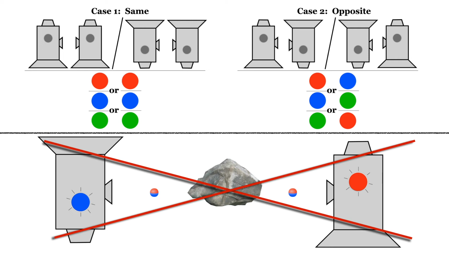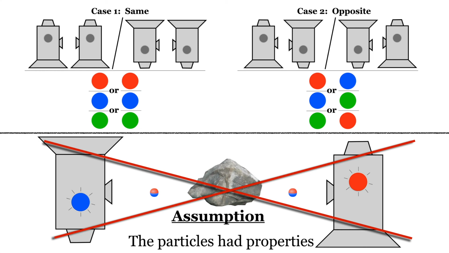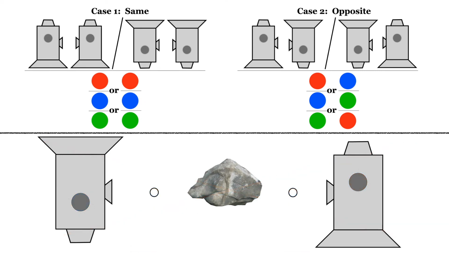Well, a central assumption of our argument was that before they were measured, each particle must have had properties that determined the outcome of a measurement on it. If this was the assumption that led us astray, then we have to throw it out. Just the assumption that the particles had properties that caused the measurement outcomes will otherwise lead to incorrect predictions. This conclusion means that we can't color in the particles or assign them properties with labels or numbers or names in a way that determines these measurement outcomes before a detector measurement is made on them.